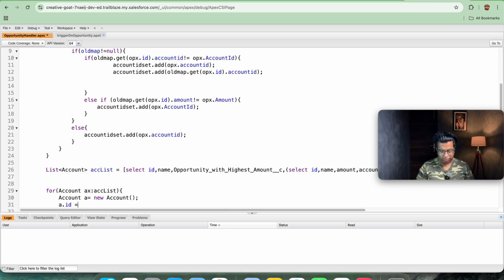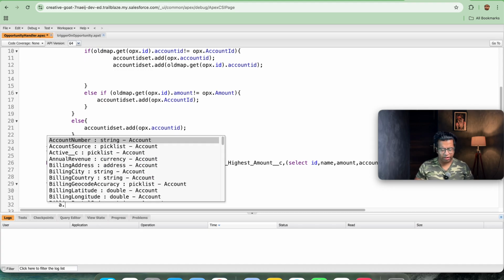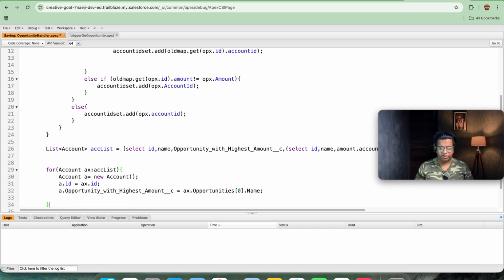A.id is equal to ax.id. The second field, opportunity with highest amount, is equal to, I will be directly getting it from ax.opportunities. Since we have only one value, we will be picking it from the array, and we will just be getting the name because it is the highest value.